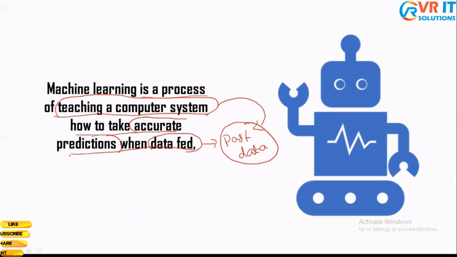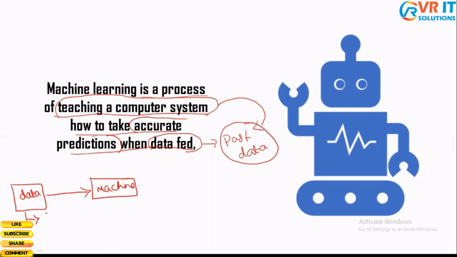Yeah. Let's take an example and try to understand this definition. So here is my system, or here is my machine. What I'm going to do is input data to my machine. And the data can be random pictures or images of fruits. And the images would be thousands or lakhs of images.